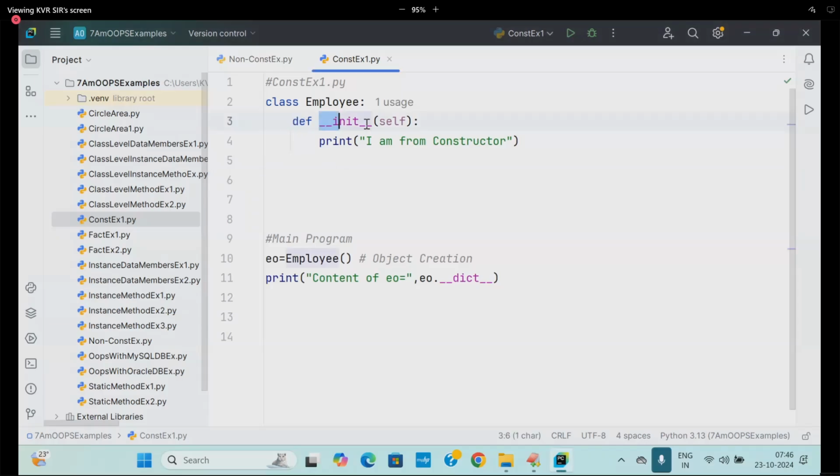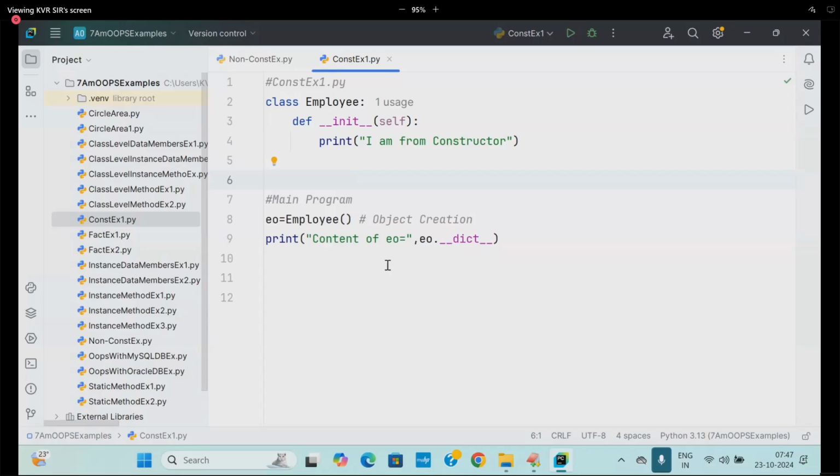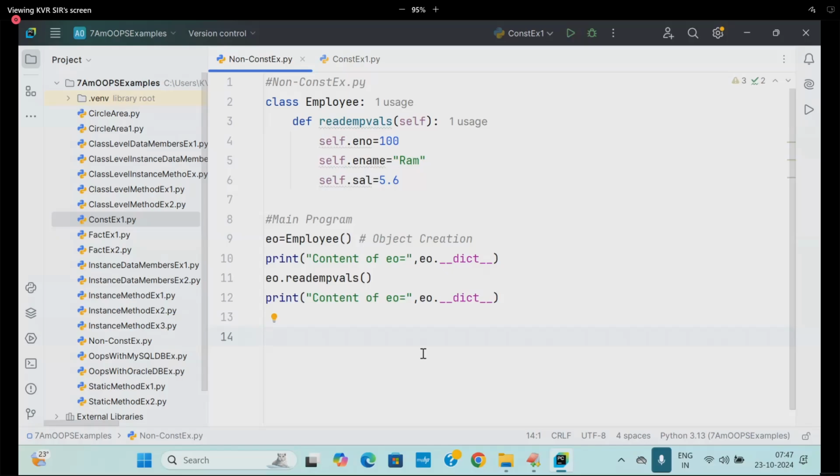So def __init__. Now print "I am constructor". Nagaraju: I am a non-IT student, sir, I am understanding perfectly, sir. Okay, Nagaraju, thank you. So "I am from constructor". Just now we got time to discuss that. This is called object creation. Earlier, the flow was different. Employee object is created, eo.read_emp_values. It went to this place, and explicitly I am calling it and it is executing and placing. If I don't call this method, what will happen? Still empty will be there.